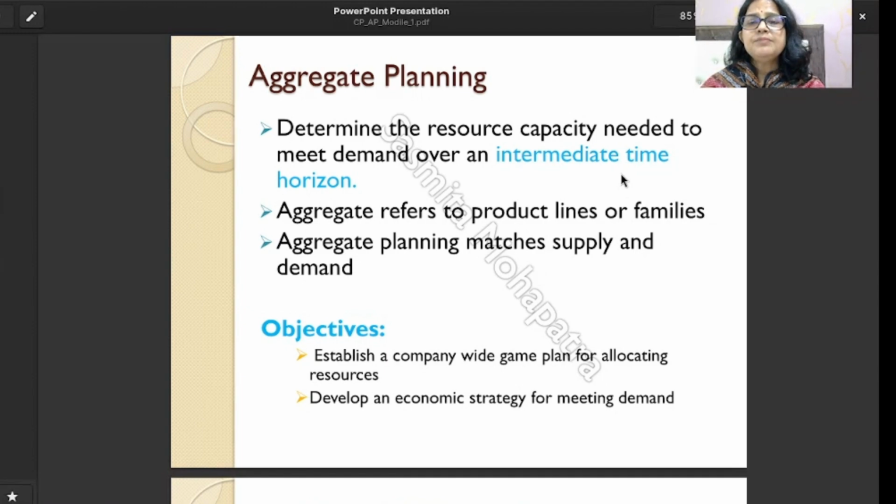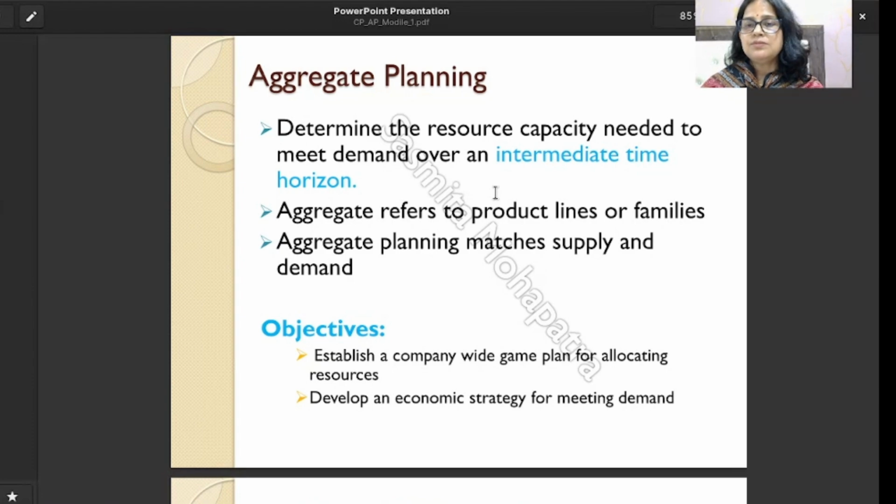So, what is the intermediate time horizon? We have already discussed it in our previous class. The intermediate time horizon is the middle term planning. It is also known as tactical or corporate level planning. It starts from 3 months or 6 months to 18 months.